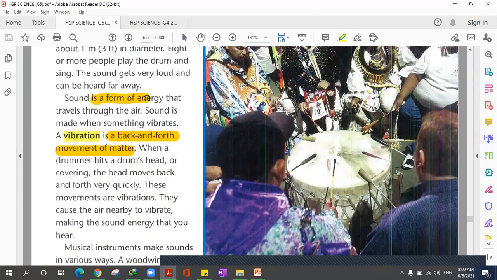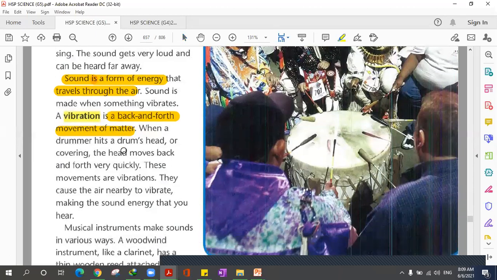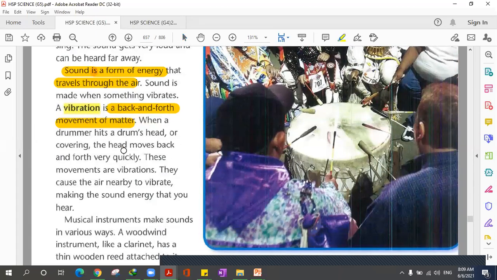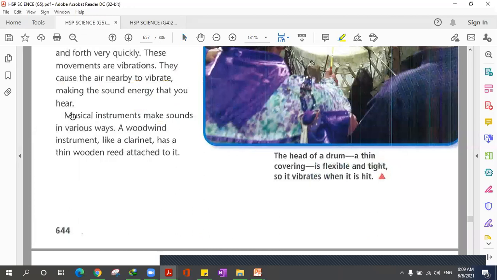It says that sound is a form of energy that travels through the air. That's what we mean by sound. And sound is made when something vibrates. So what's a vibration? It's the back and forth movement of matter, moving back and forth. You learned that different musical instruments make different sounds as they start vibrating.